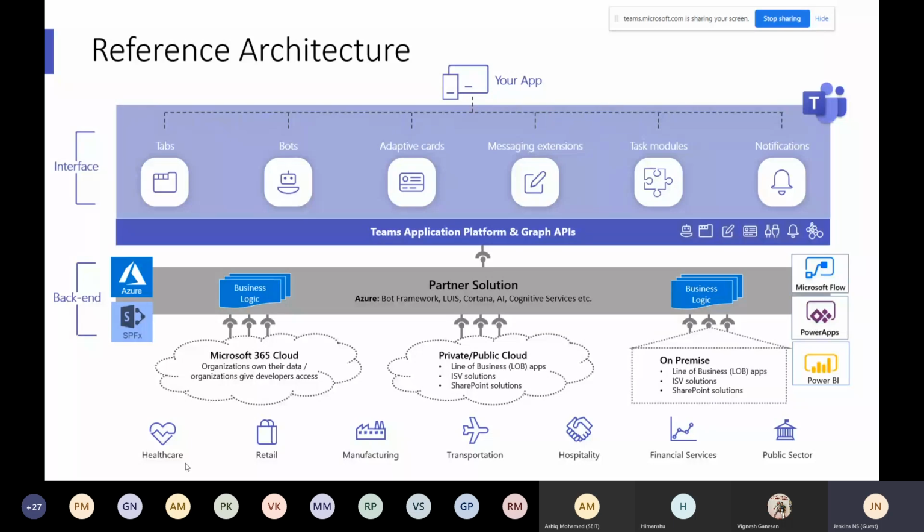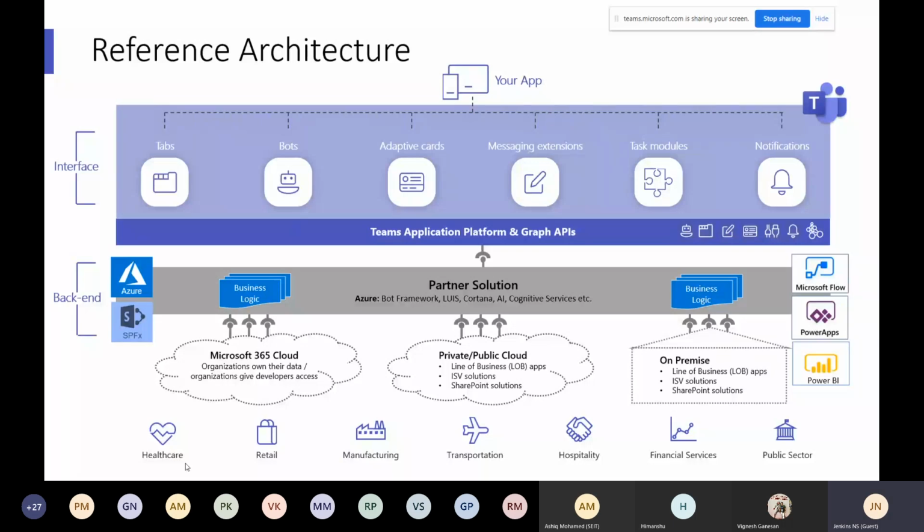You deploy your business logic in our Azure cloud, or if it is on premises, you can utilize the gateway and connect the data. The on-premises gateway is a separate application. You can connect from there using the connector option. We can bring that in, and we have webhooks, which we can utilize also. In the middle, everything comes through the Graph API. We always utilize the extended application also. We can use all the Graph API features to get the channels, and to control tabs or message extensions. You can do that from your Graph APIs.